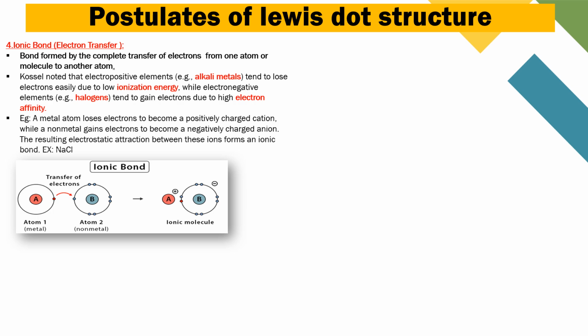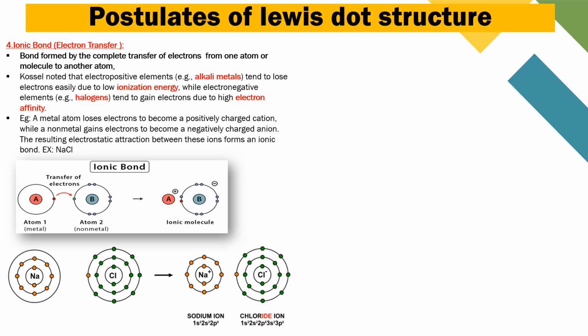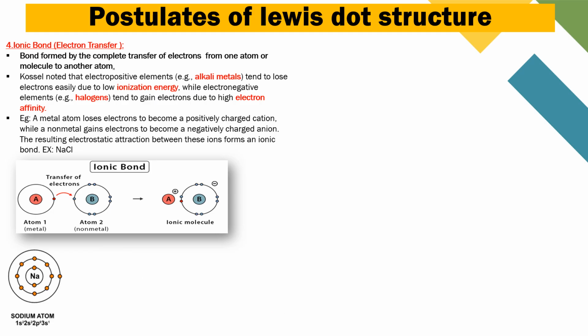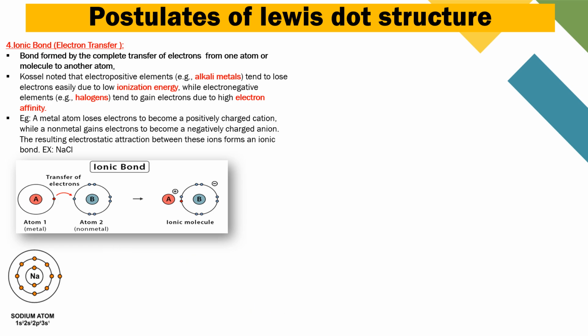See the example, sodium metal. It loses one electron from its outer shell and becomes a positively charged cation, the sodium cation, Na+ ion. While non-metals like chlorine, which has 7 electrons in its outer shell, gain one electron from sodium to become a negatively charged anion, that is chloride, Cl-. When sodium and chlorine transfer the electron, it forms a bond between them, that is an ionic bond.